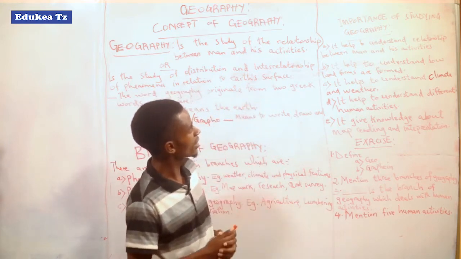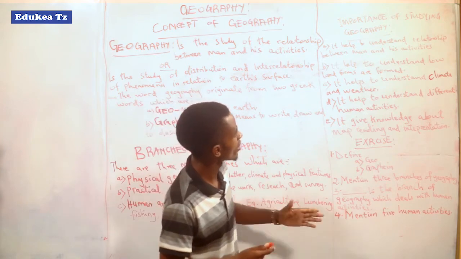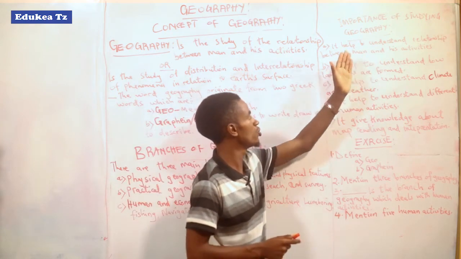Last part, let's see the importance of studying geography.